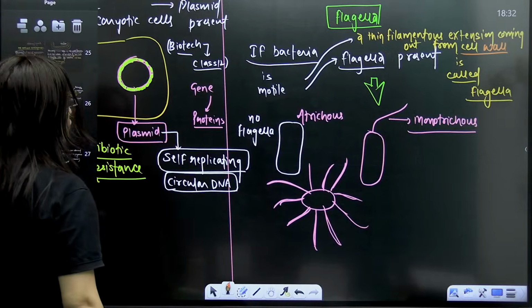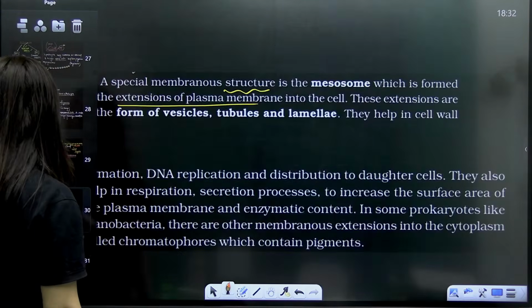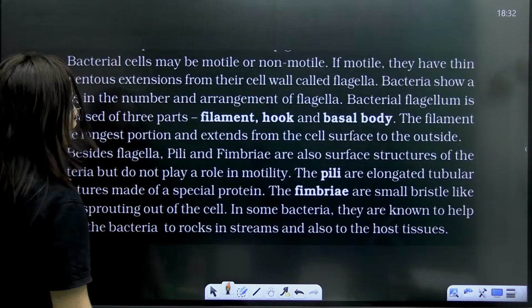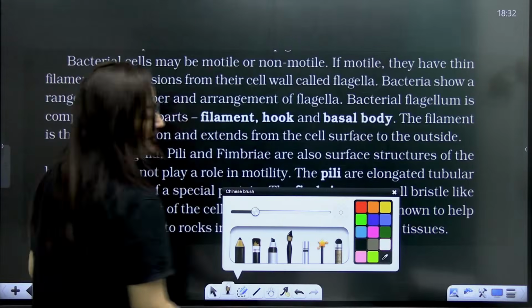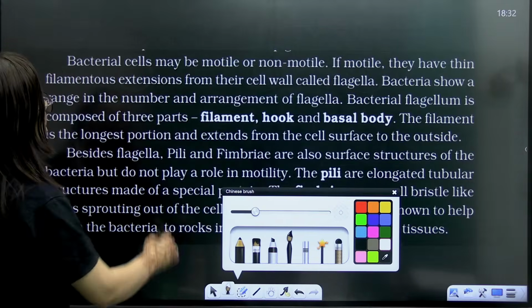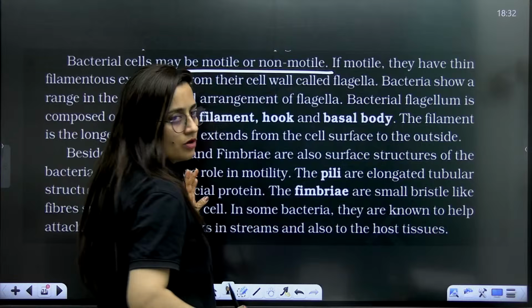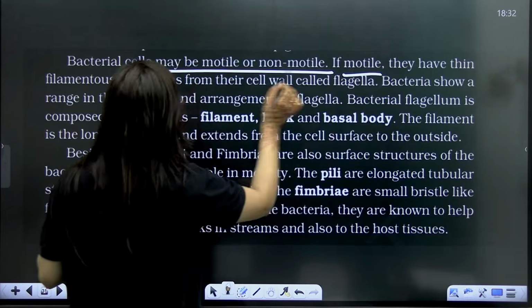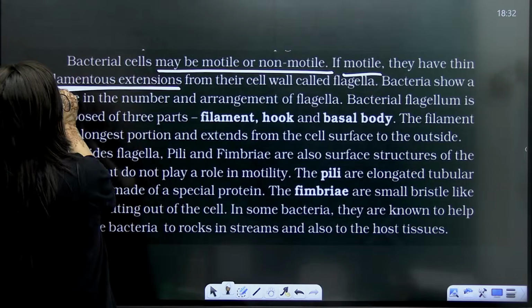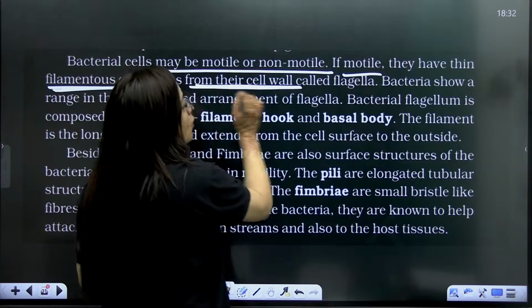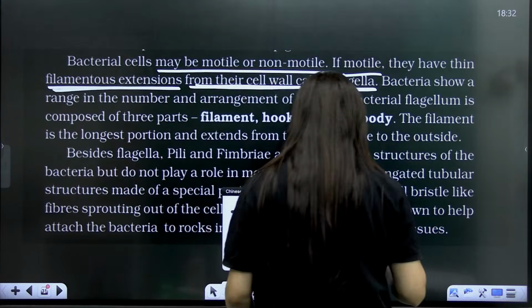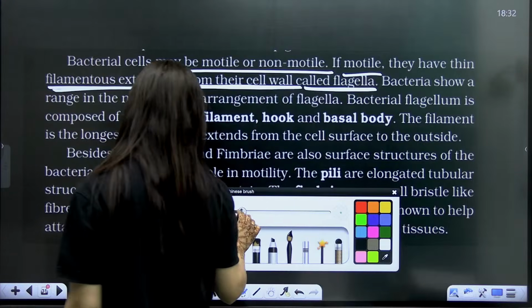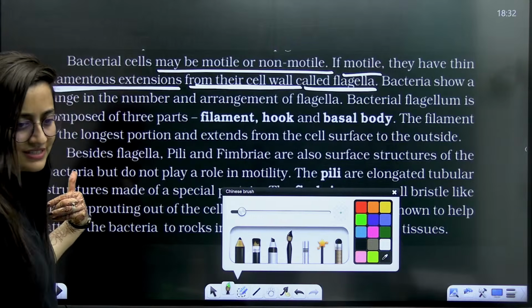Now here I need to clarify two or three things. Like here, please read this line and kindly pay attention. Bacteria may be motile or non-motile. If it is motile, they have thin filamentous extension coming from their cell wall called flagella. What is the language of NCERT saying? Thin filamentous extension.